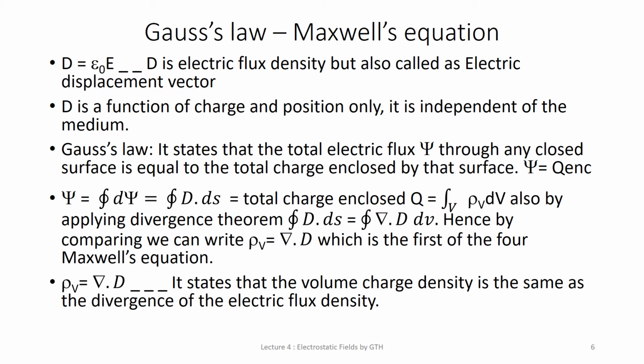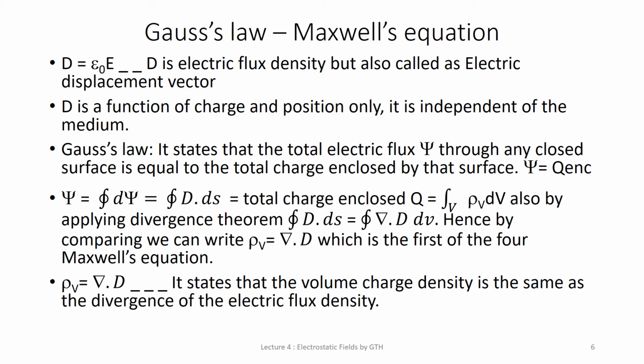So we can calculate electric field intensity with respect to line charge, surface charge and volume charge, and in all these three equations epsilon 0, which indicates dependence on the medium, will get cancelled.